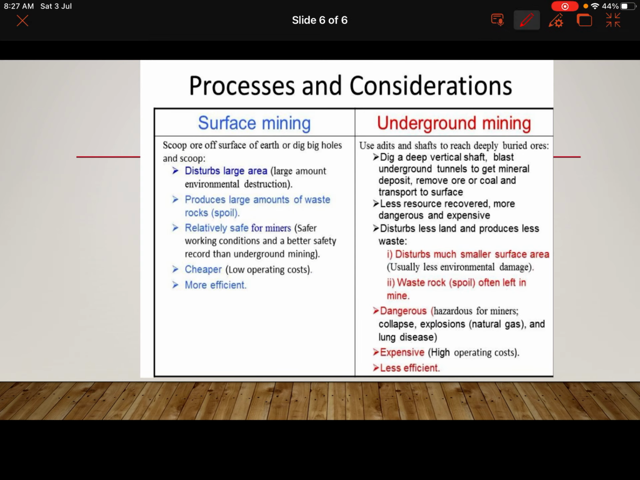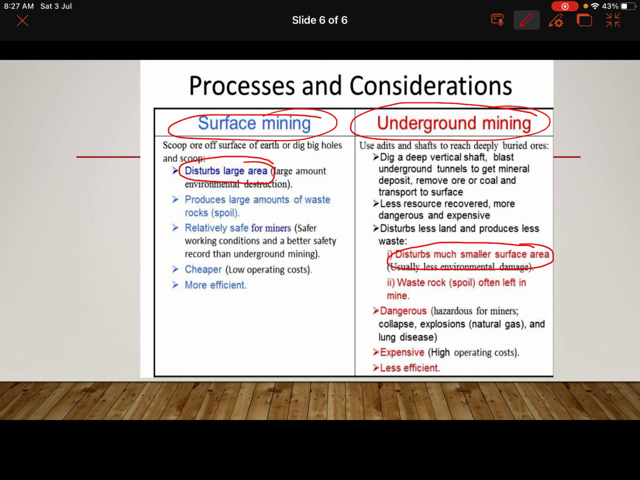First thing you need to know is that in surface mining the mines are near to the surface, and in underground mining the mines are far away from the surface. In surface mining we disturb a large area, we deforest a large area, and then we dig up the entire area to take out the mineral, whereas in underground mining we don't disturb a large amount of area. In fact, we disturb only a small surface area, because we don't have to do open pit mining.